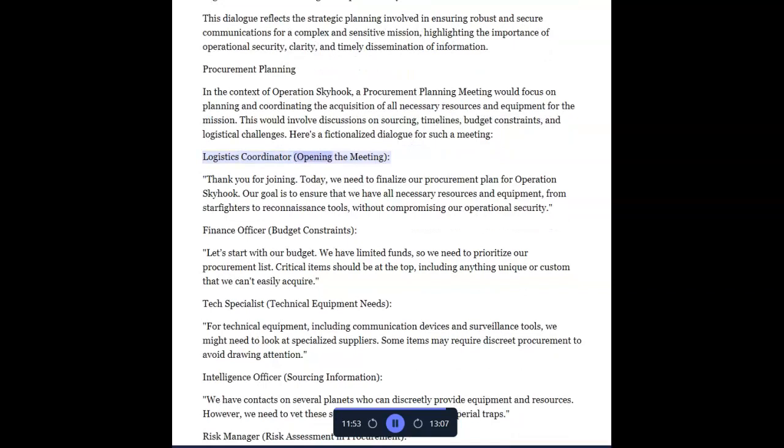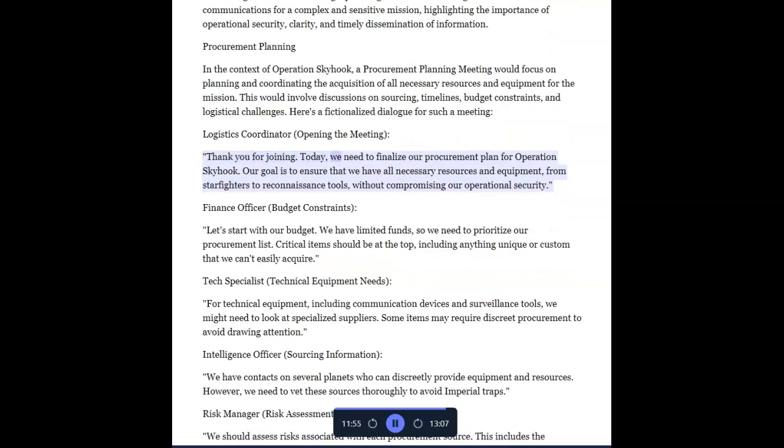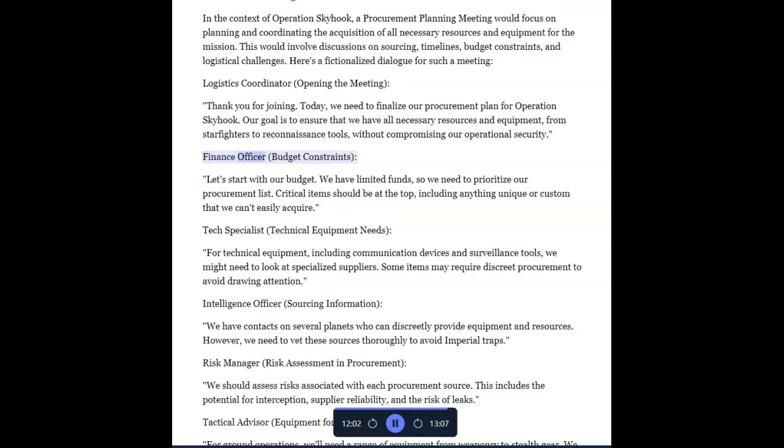Logistics coordinator opening the meeting. Thank you for joining. Today, we need to finalize our procurement plan for Operation Skyhook. Our goal is to ensure that we have all necessary resources and equipment, from starfighters to reconnaissance tools, without compromising our operational security. Finance officer, budget constraints.